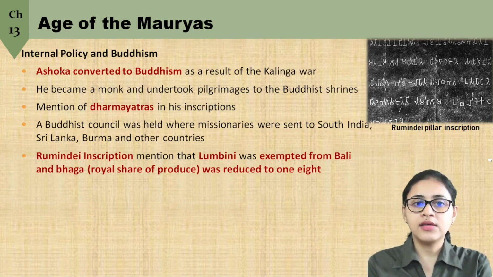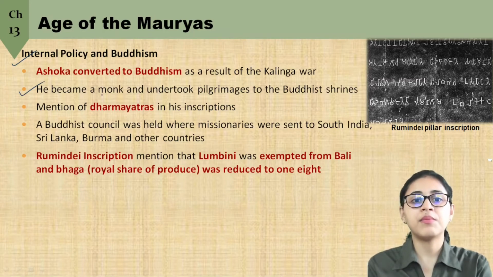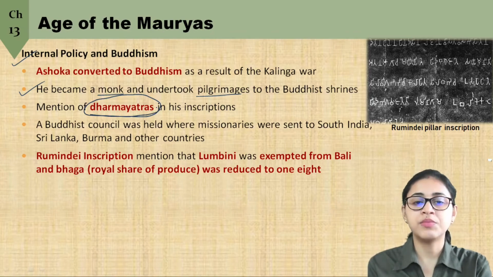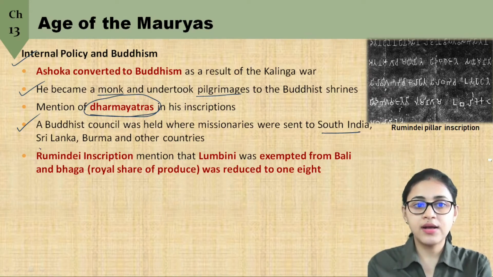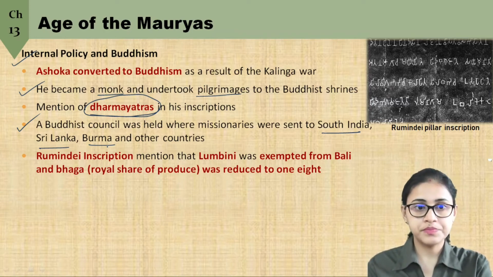Now, Ashoka actually converted to Buddhism as a result of the Kalinga War. Records say that he became a monk and he undertook several pilgrimages to Buddhist shrines, and we also have the mention of Dharma Yatras in his inscriptions, that is pilgrimages. Even a Buddhist council was held, where Ashoka sent missionaries to South India, to Sri Lanka, to Burma and other countries for the spread of Buddhism.